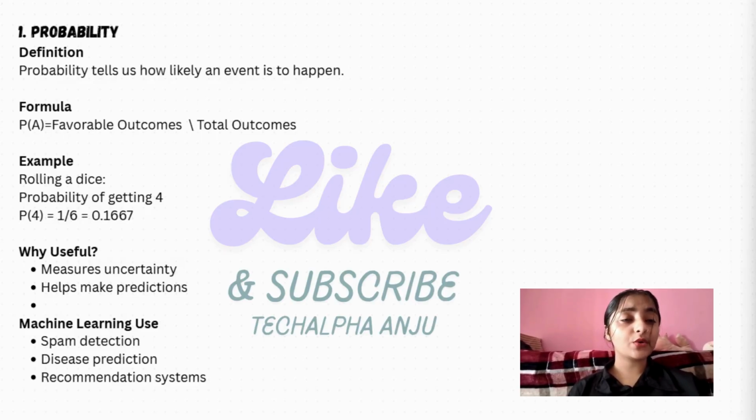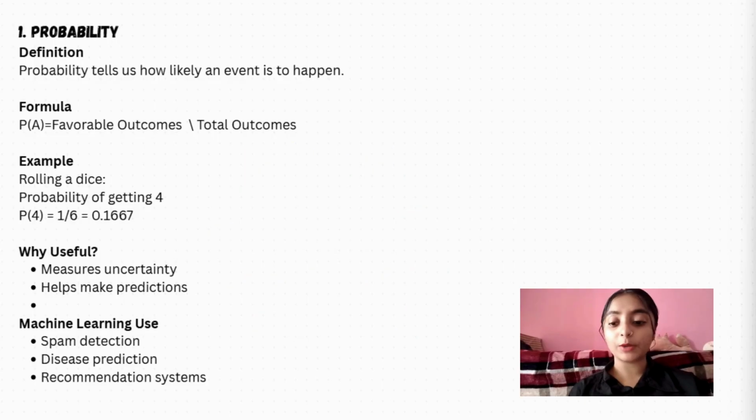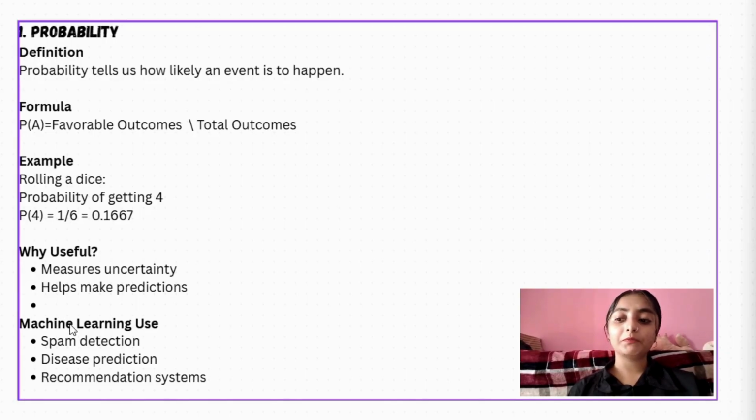So today we are going to cover statistics: probability, conditional probability, Bayes theorem, sampling, and also normal distribution. I hope you know these basics. Today we are not going to learn in a mathematical or academic way. We are learning the engineering side: how we use these in machine learning, what the uses are, the formulas, how to implement them in Python, and examples, and what their uses are in machine learning. So first we'll start with probability.